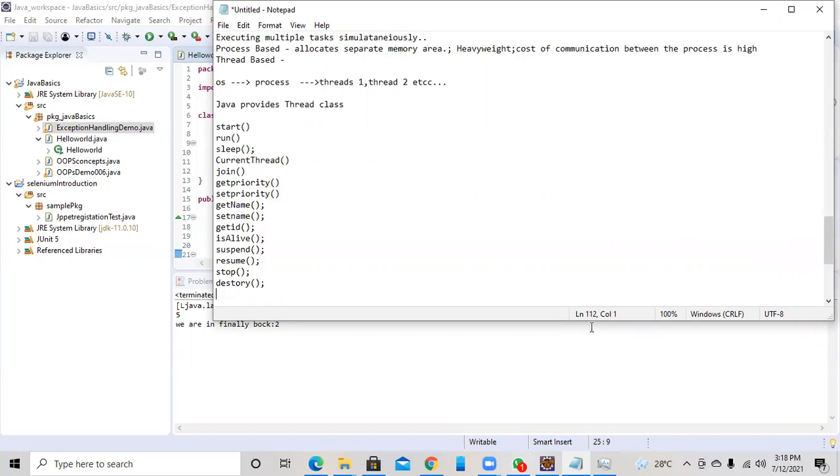So many methods are there, but we use these very popular methods. Start, before running the method. After that, you run the thread. If you want to kill the thread, you can use destroy. To set or get the priority of the thread, you can use getPriority and setPriority. If you want to know the current thread, you can call the method currentThread.